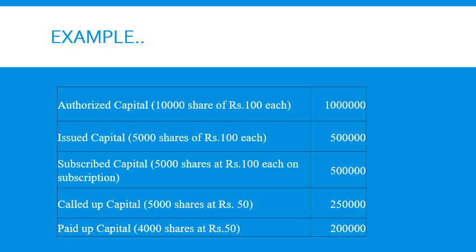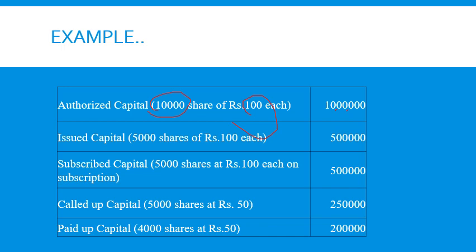See the example here. A company has authorized share capital of rupees 10 lakh, which is divided into 10,000 shares of rupees 100 each. So 10,000 into 100 is 10 lakh.